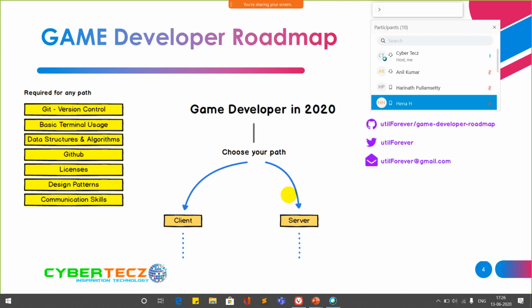After that, data structures and algorithms. As you know guys, before starting any programming language, you must have knowledge about data structures: stacks, queues, hashes, trees and graphs. We will look into data structures. After that, GitHub; as we have seen, Git and the version control system are similar. After that, we have some licenses, design patterns and communication skills. Okay, we will deep dive into the client and server section.